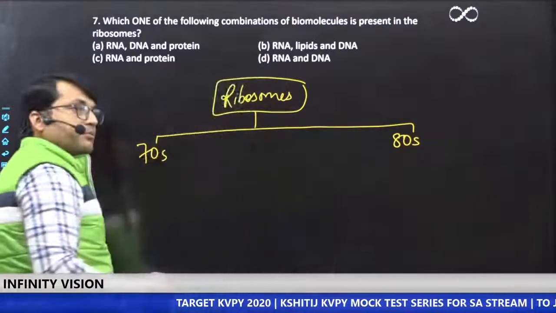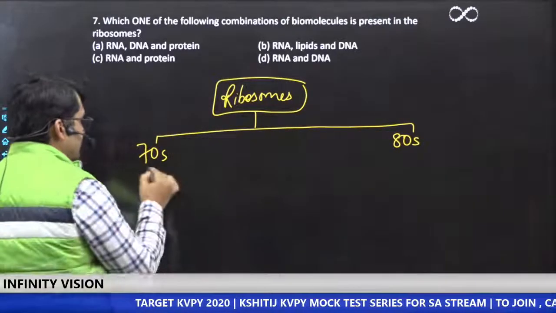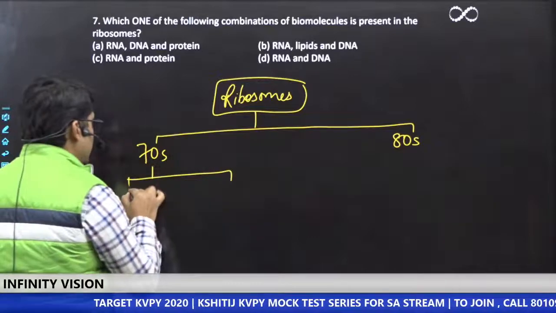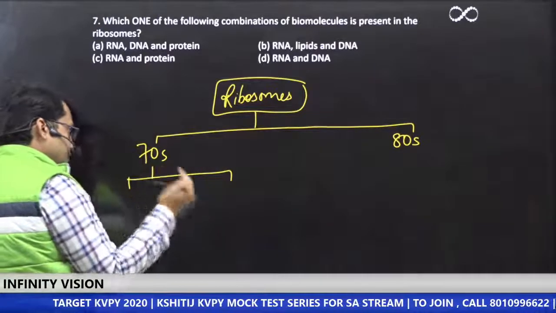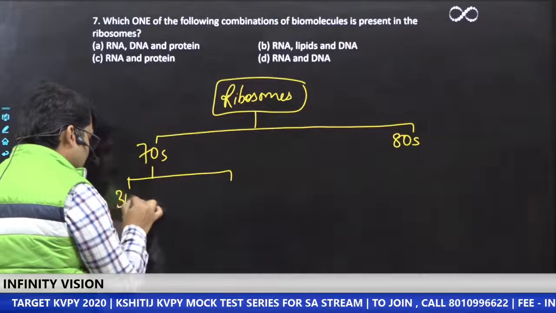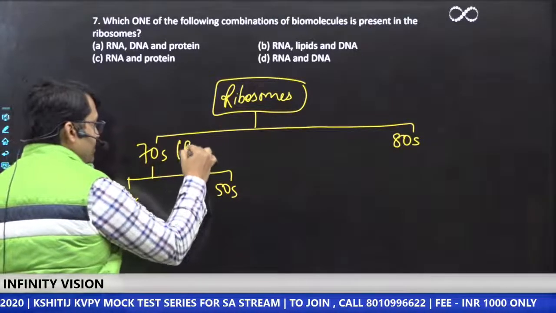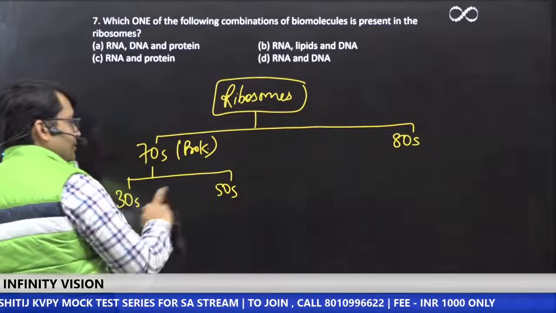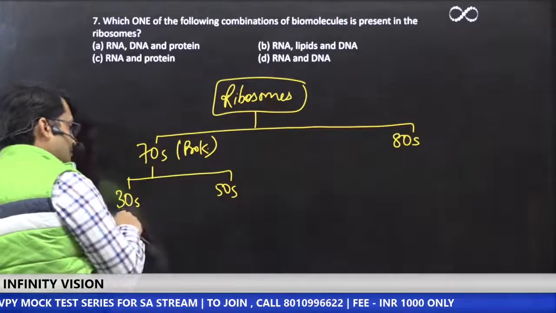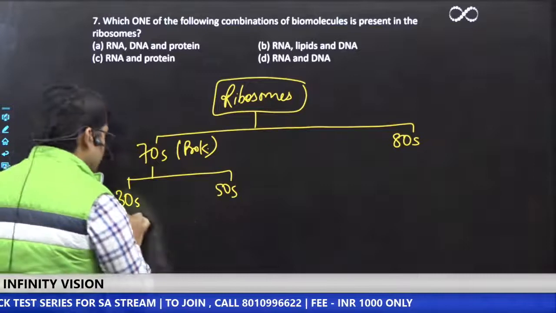So when we are talking of ribosomes, ribosomes are of two types, 70S, 80S, and every type of ribosome has two subunits, a smaller subunit and the larger subunit, right? In case of 70S, which is prokaryotic, the smaller subunit is 30S, the larger subunit is 50S.